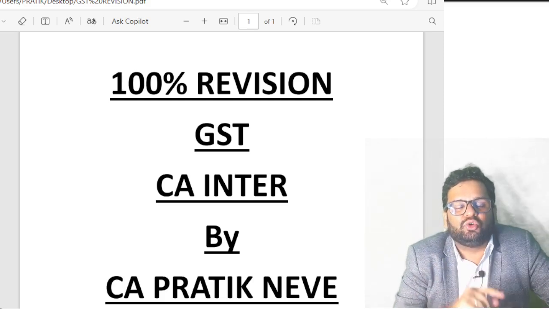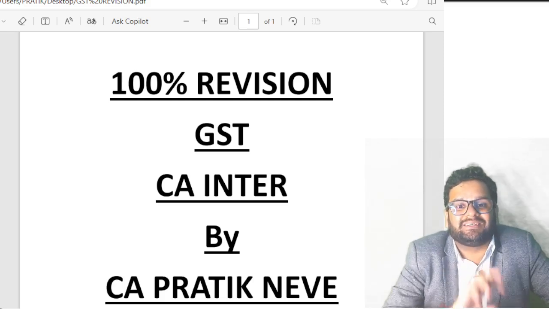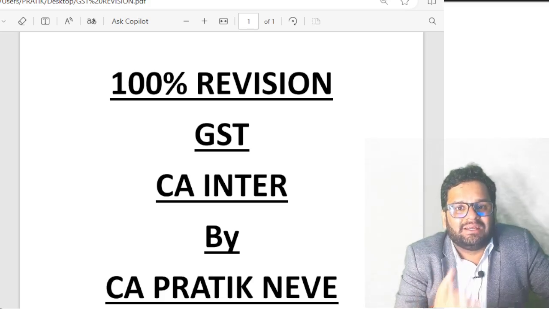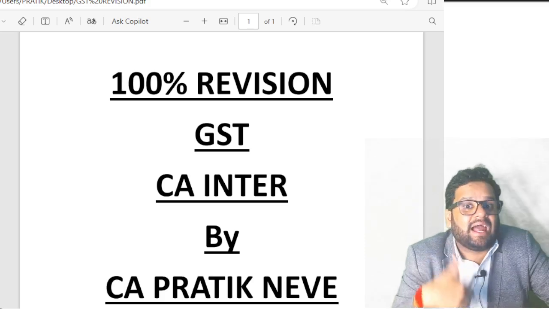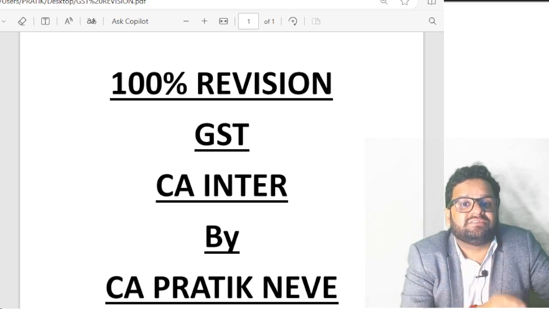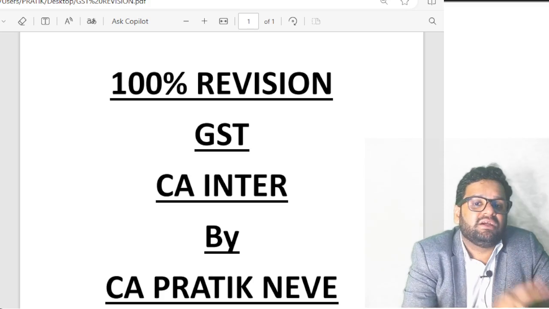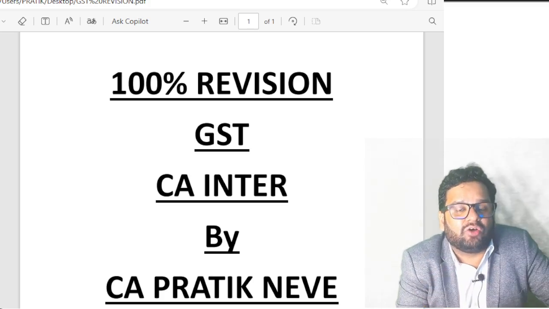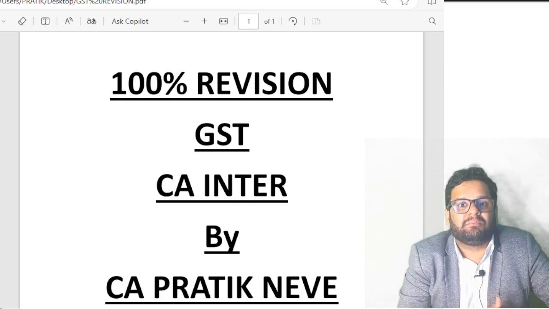So he can do output tax minus input tax credit, pay the GST to the government in GST PMT 07 and then file GSTR 3B. GSTR 3B will be filed by 20th of the month following the month.